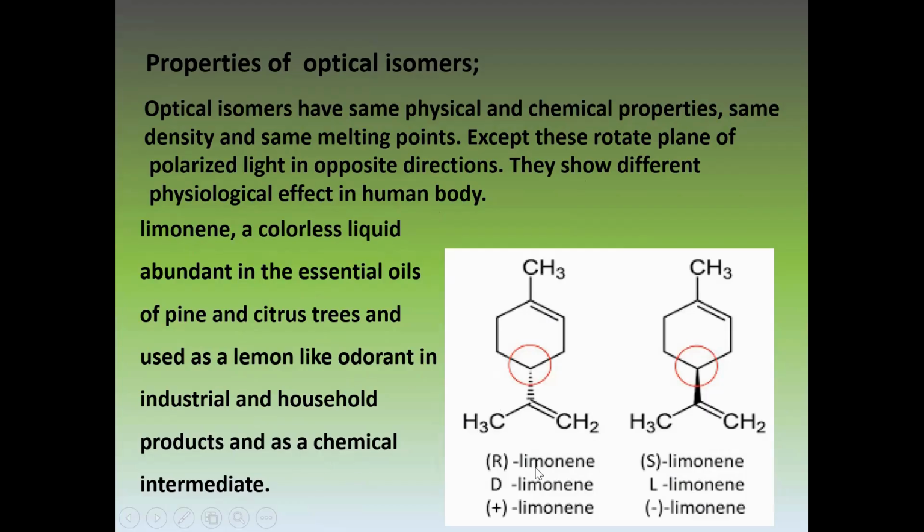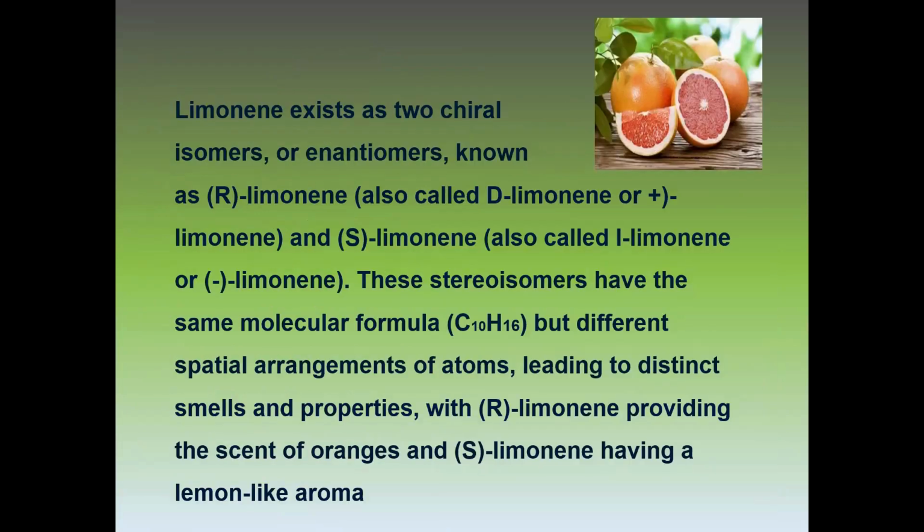So you can note here, students, that this is the positive form, meaning dextrorotatory, and this is the levo form, the negative form, and this carbon is the chiral carbon here in limonene. The isomers are opposite in the way of rotating polarized light.